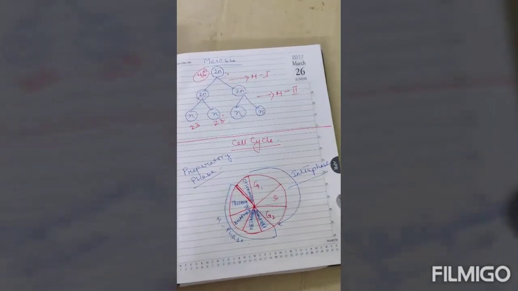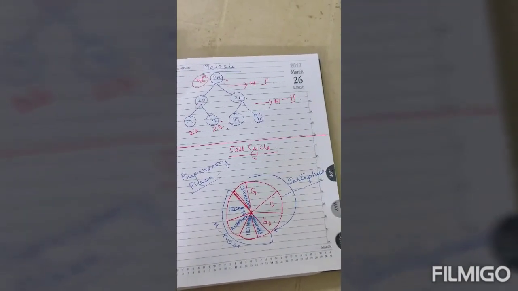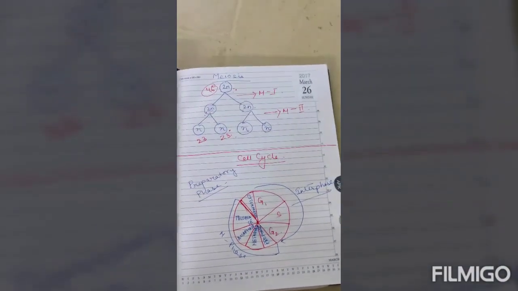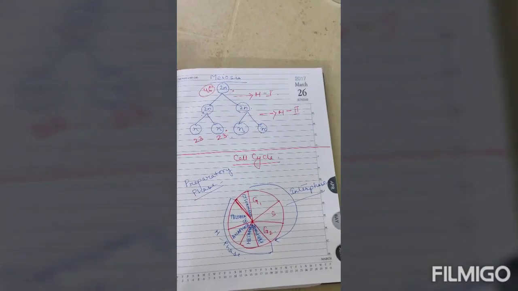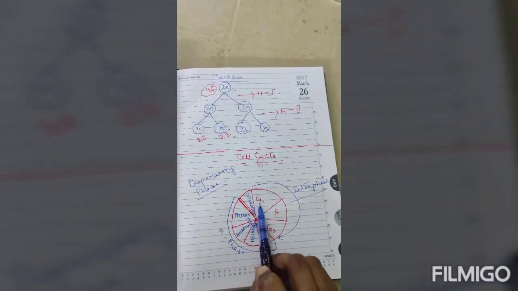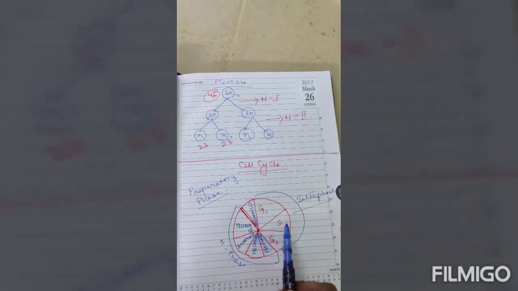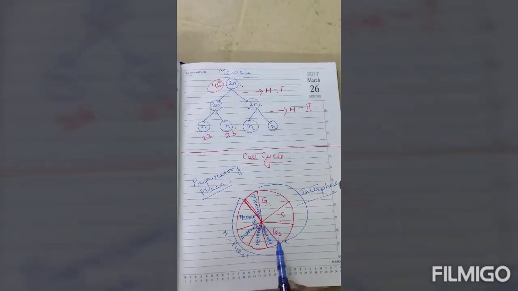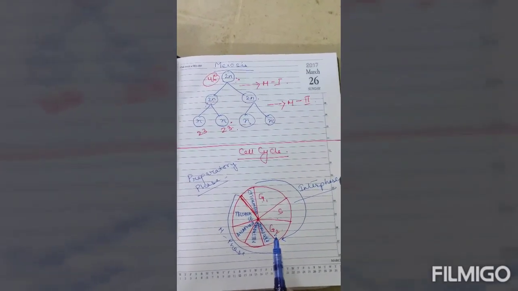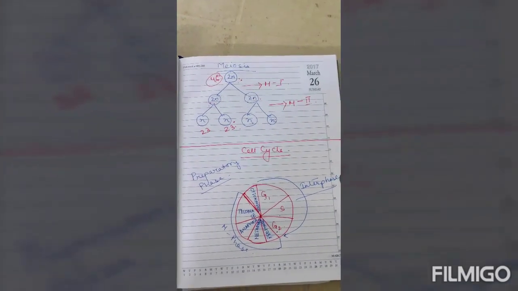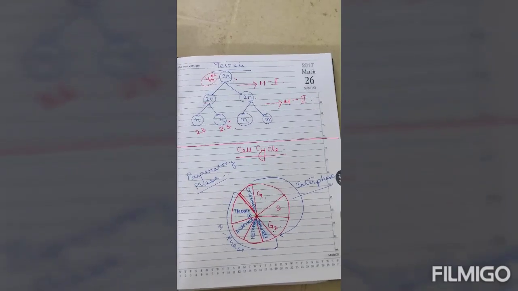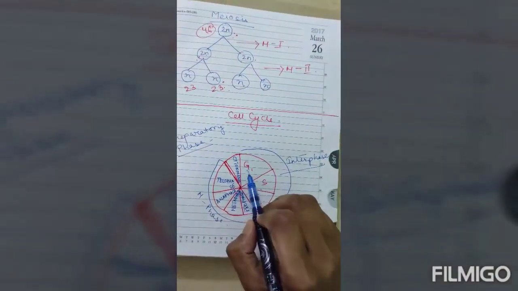Okay, so let us go at first to the preparatory phase or the interphase. What are the three main phases of this preparatory phase or interphase? G1, S and G2. G1 is gap 1 phase, S means synthetic phase, and G2 is gap 2 phase. So during the G1 phase, what is the main function or main work of this phase? So what happens in this G1 phase?